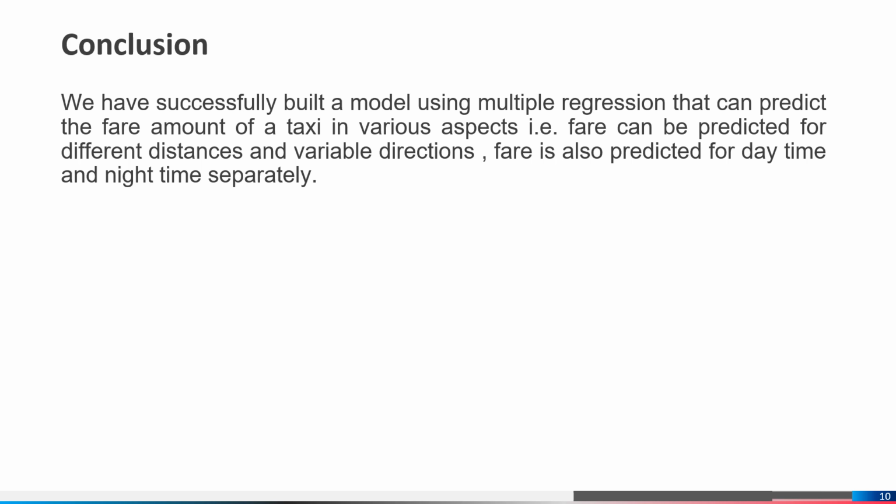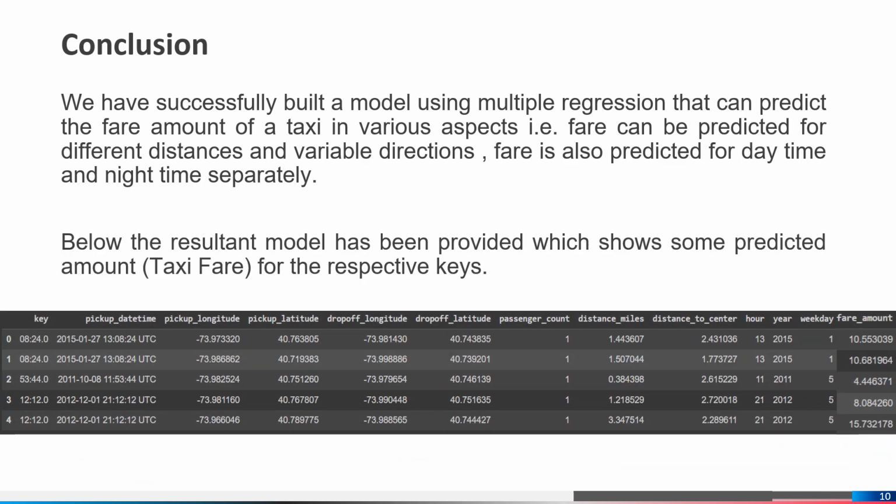So the model has been built in such a way that we are able to get a prediction of fare in different respects, like the distance between the pickup and drop point, the direction of the journey with respect to the initial point, as well as the time of the journey, like daytime or night time, as it was found in the analysis that the fare amount differs for both timings. Here we have attached some predicted fares. So in this way we have successfully predicted our model for taxi fare prediction.